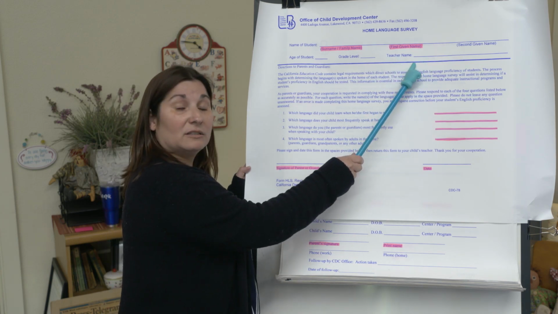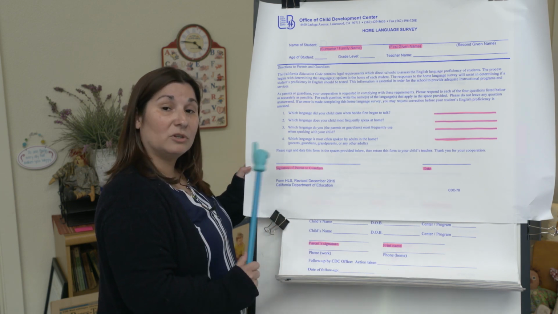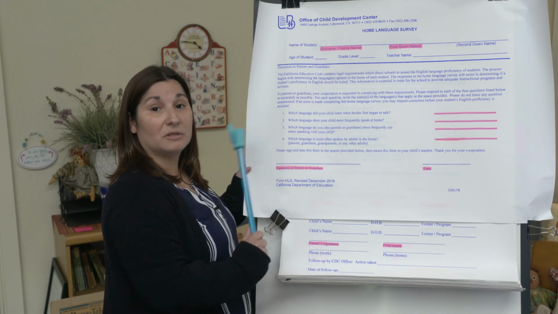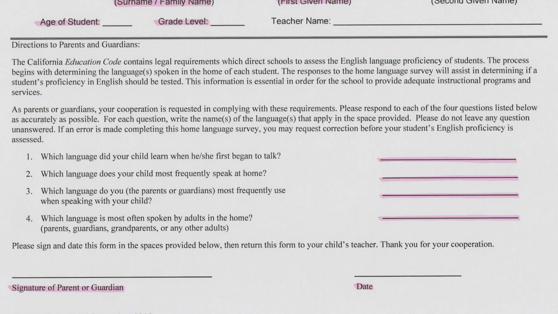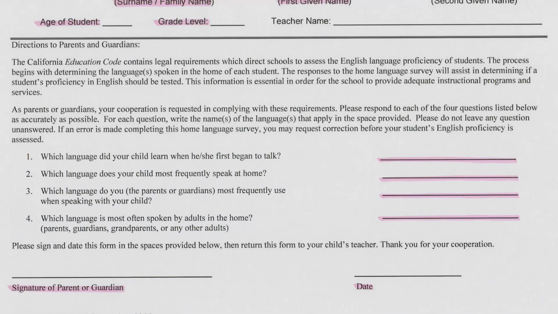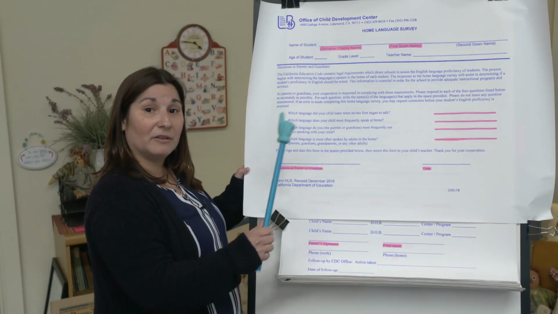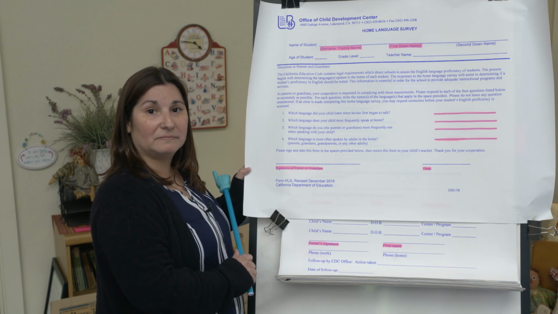We do not need a teacher's name for our preschool students. That has not yet been assigned. But if you have a school-age child and you know what the teacher's name is, please feel free to fill that out. You are going to be answering questions 1 through 4. If there are more than one language that is being used in the home, complete all of this. You can write all that applies on each line. If it's the same on each line, please feel free to write it in each line, or you can write the first language here and then put an arrow all the way down. When you have completed that, you can go ahead and sign and date it. Go ahead and take a minute, fill out the form, and then we'll go on to the next one.